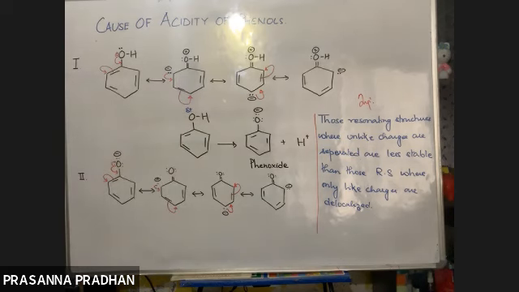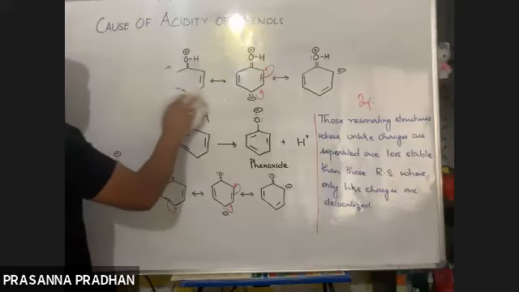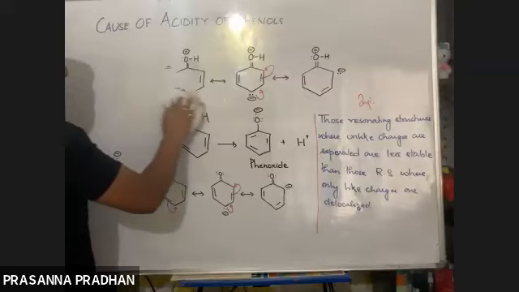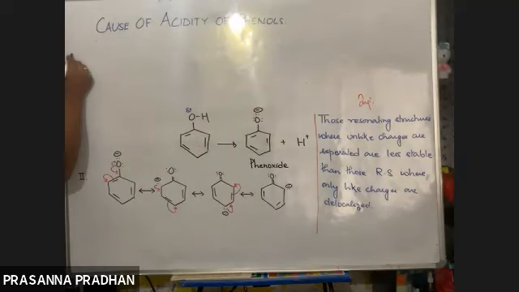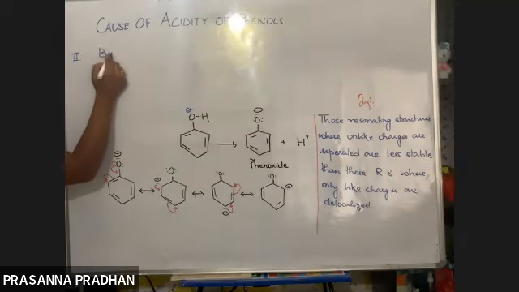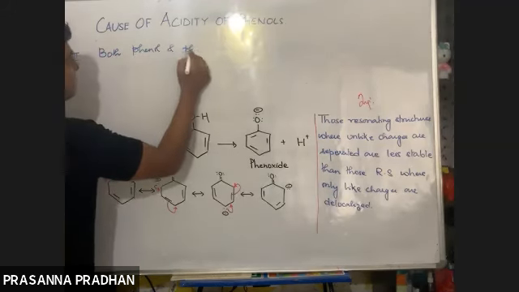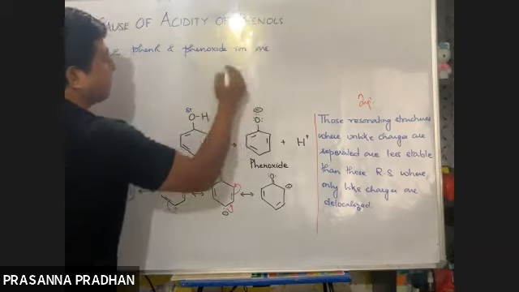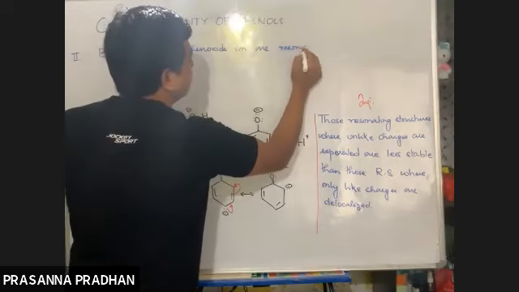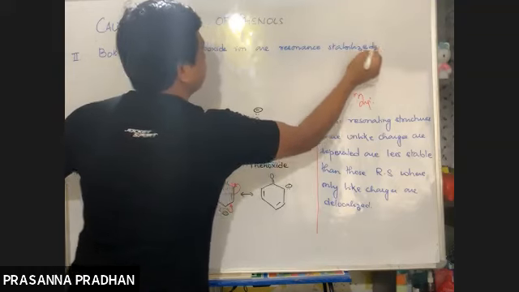So number two explanation. How are you going to write it down? I'm just going to erase this. So number two, let us try to explain this fact. Both phenol and phenoxide ion are resonance stabilized. Both are stabilized by resonance.